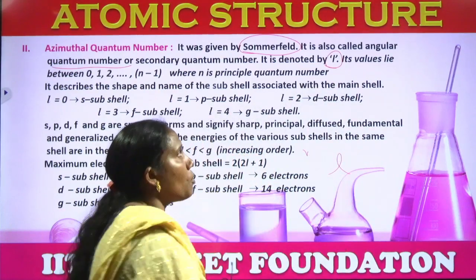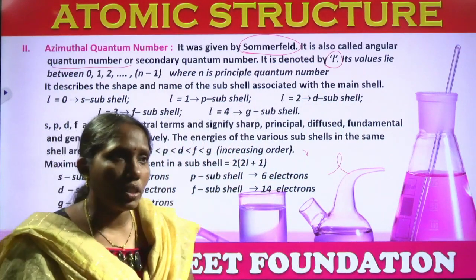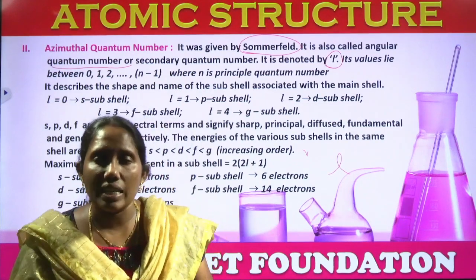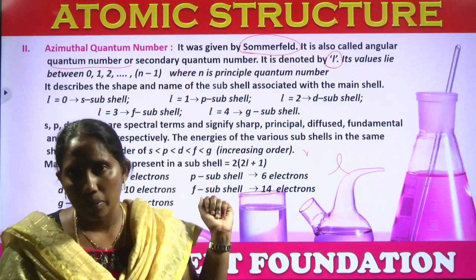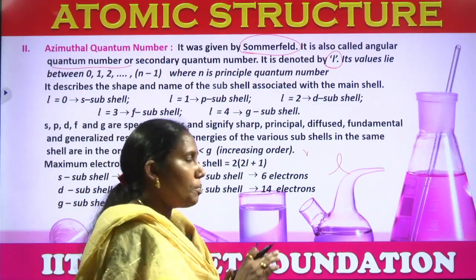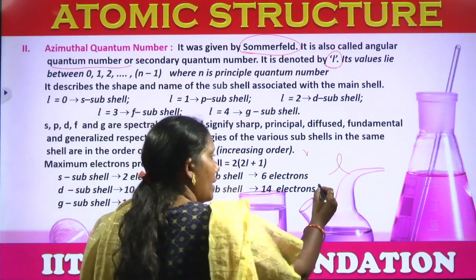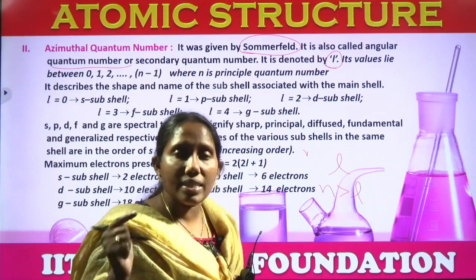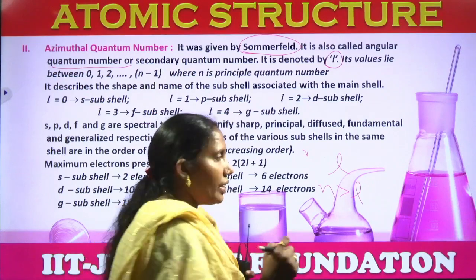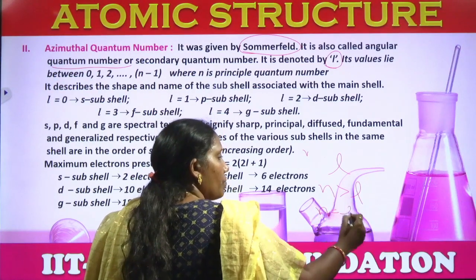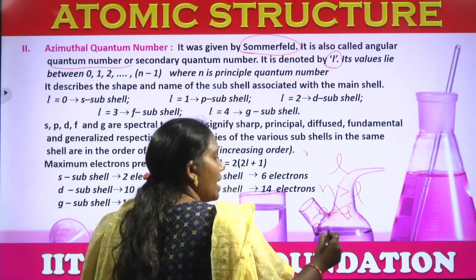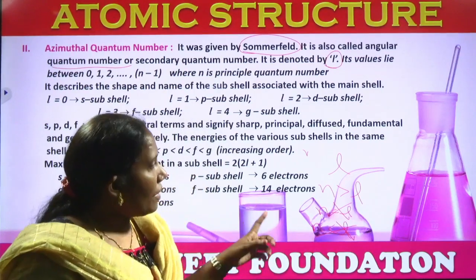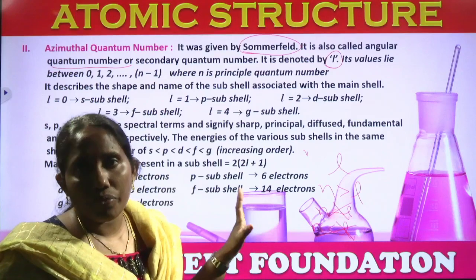And one more thing, this azimuthal quantum number value will always be lesser than the principal quantum number. Always n should be greater than l, l should be less than n. If n equals l, not possible; if n is less than l, also not possible. Always the n value should be greater than l.